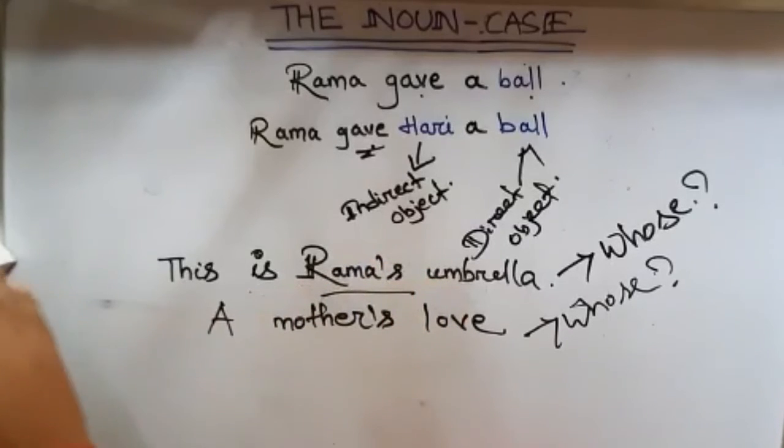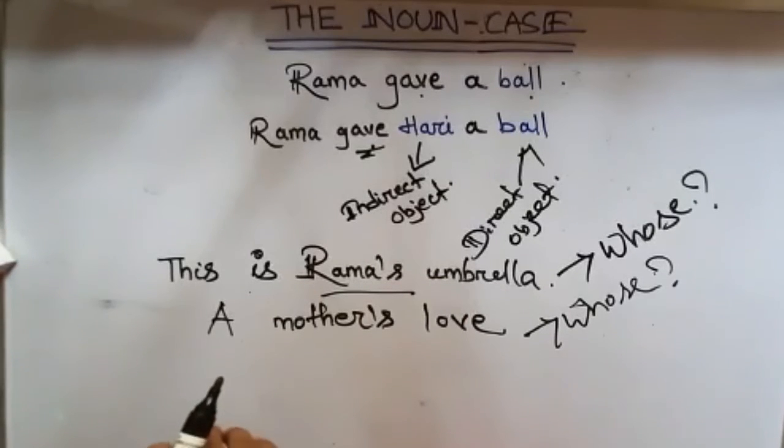You'll get to know how to form the possessive case and what are the uses of possessive cases.